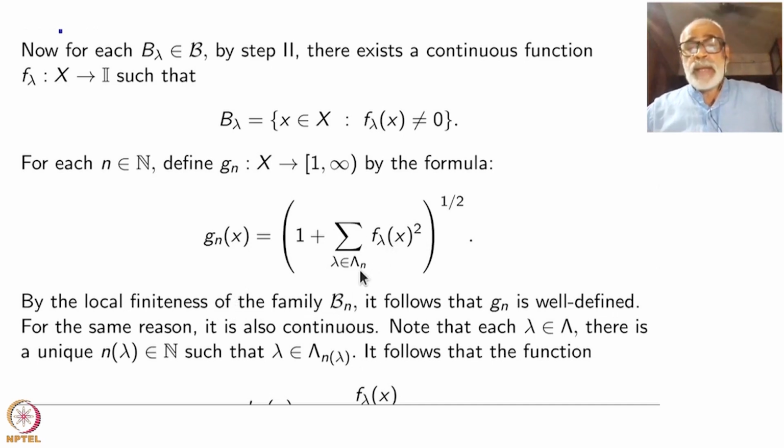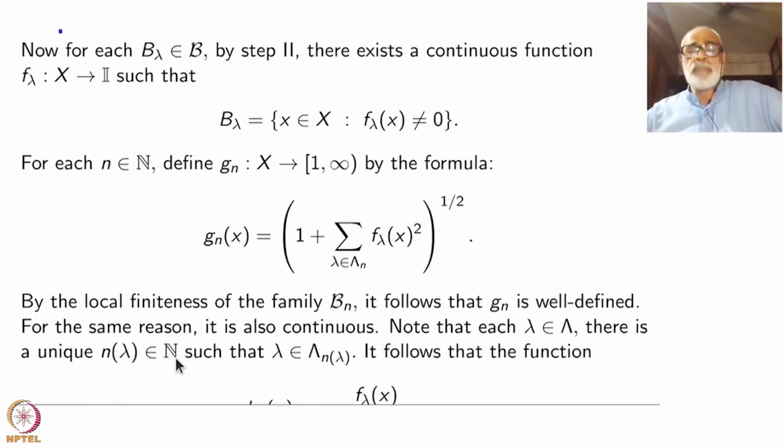By the local finiteness of the family, the number of Bn's here, okay, this is actually finite now. Finite sum. It follows that Gn is well defined. For the same reason, it is continuous also because it is a finite sum. This is continuous. 1 plus that is continuous. And it is never 0. That is why I have put 1 here or some epsilon here. I can take the square root. The square root is also continuous.